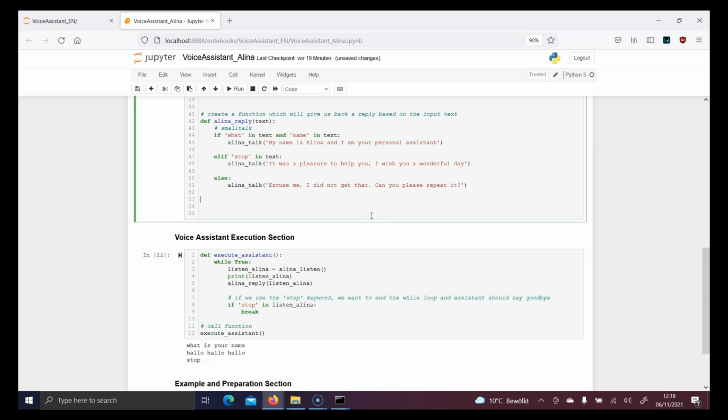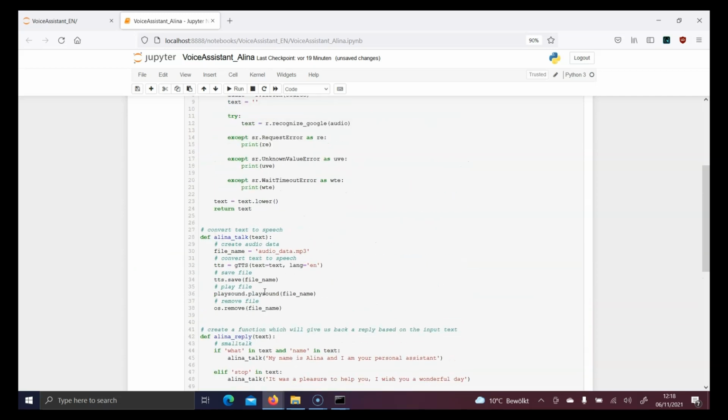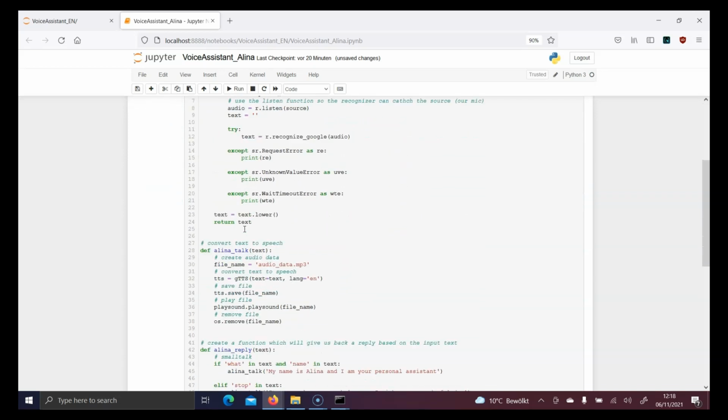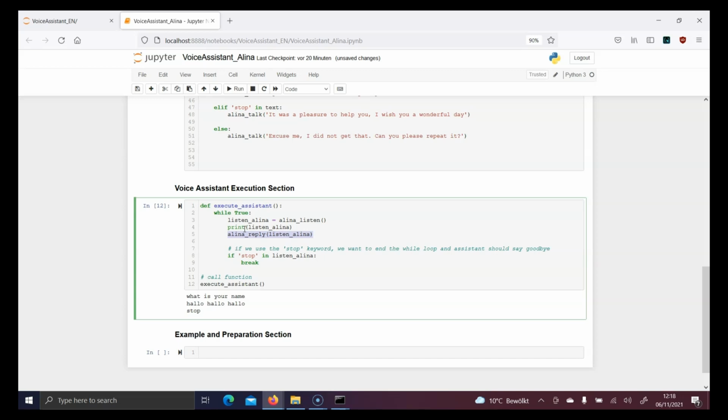Afterwards our voice is converted to text, and based on this text we get back a reply. This is the key behind this line and behind this line here. And therefore we need to create these three different functions. I hope this was not too confusing.